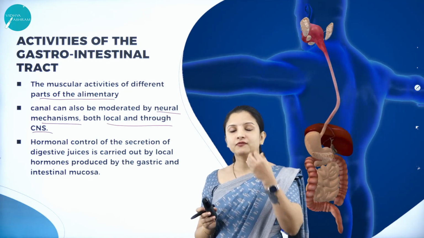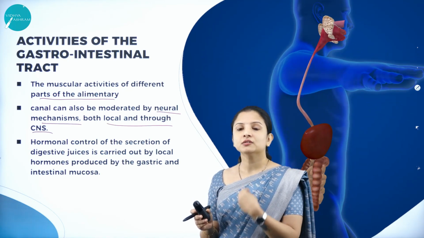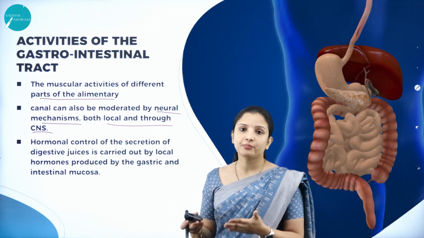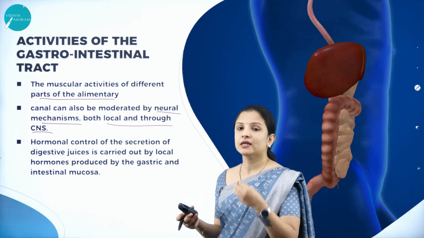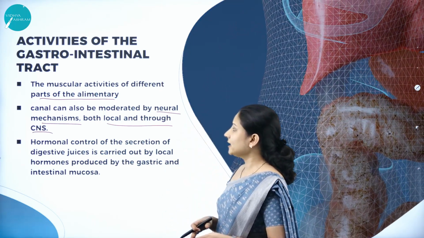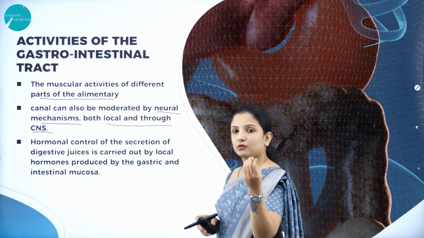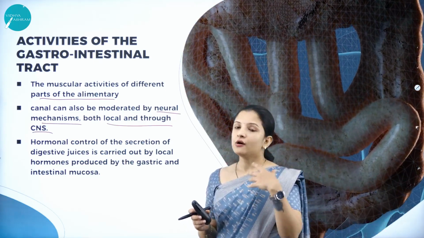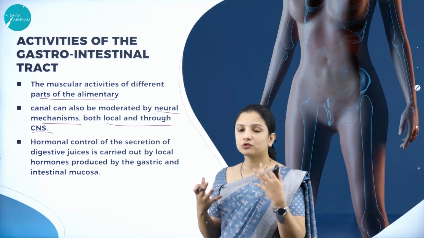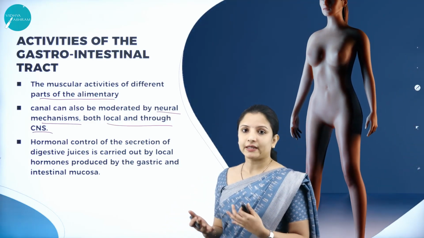Muscular movement was required for the movement of food through the esophagus. In the stomach also, for the churning process, that muscular movement was required. In the intestine also it is required. So all that process is controlled by the neural mechanism, be it the local neurons that are there, or the central nervous system. And hormones. I told you hormones also control the gastrointestinal activity.